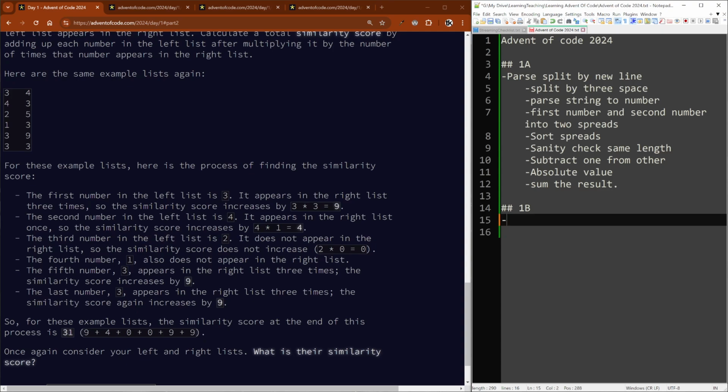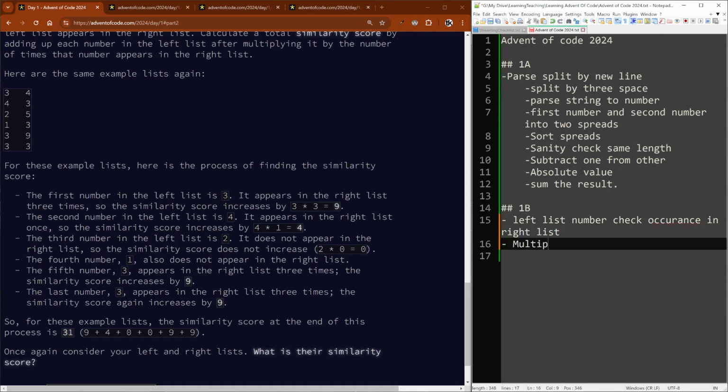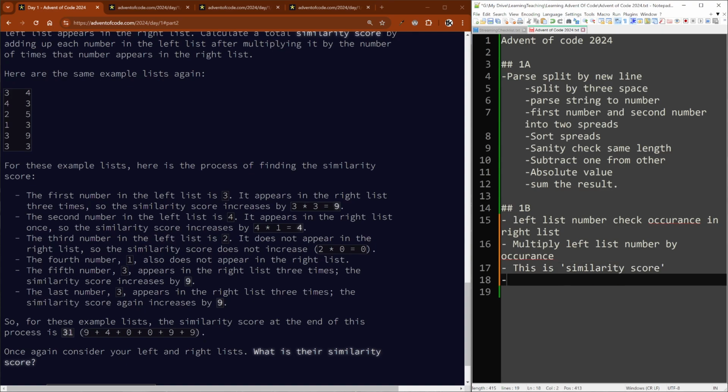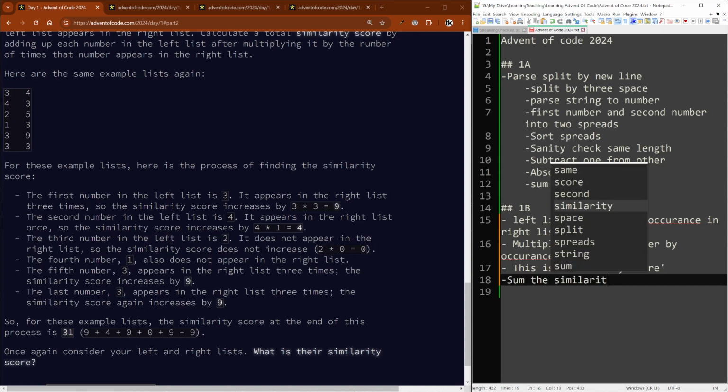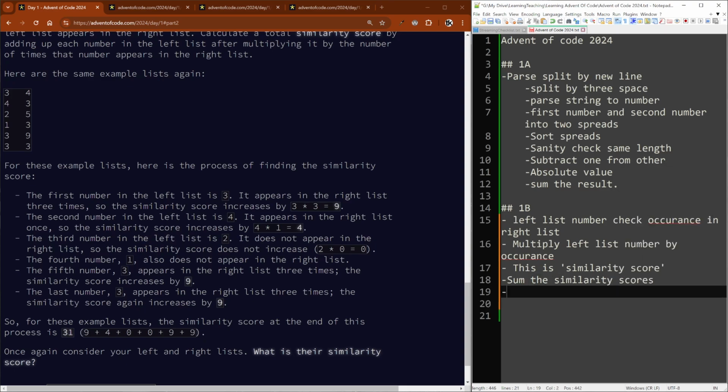Okay, so it's left list, number, check occurrence in right list, multiply left list number by occurrence, sum, this is similarity score, sum the similarity scores.